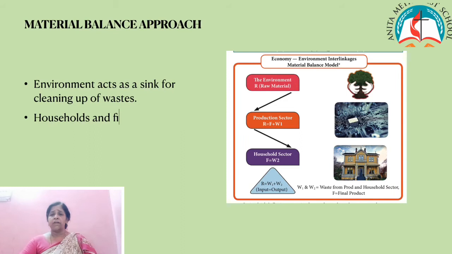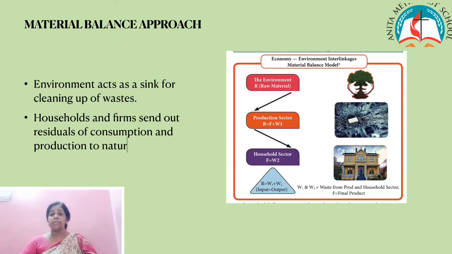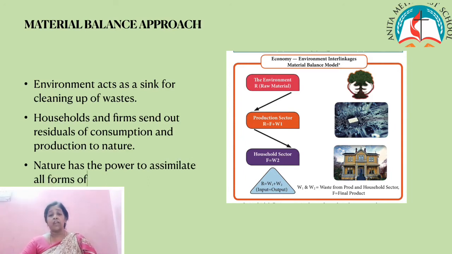Input must equal output. R, the raw material, should be equal to W1 and W2. So it is clear that mass inputs must equal mass outputs. R is equal to W1 plus W2. Then the environment is the supplier of all resources, renewable and non-renewable, so that the environment acts as a sink for cleaning up all the waste.